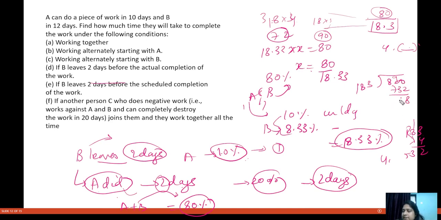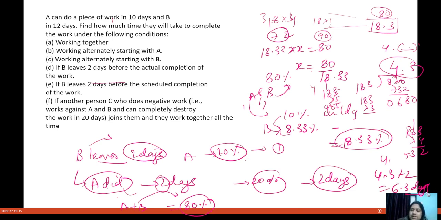So you will have 4 here, then a point, and then 3. So let us just take 4.3. 4.3 plus 2, that means you get 6.3 days.